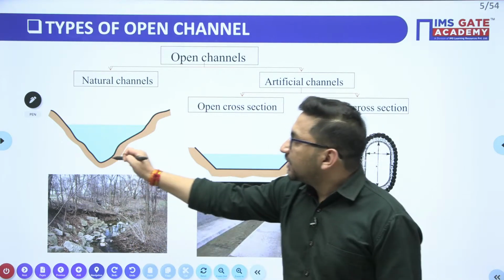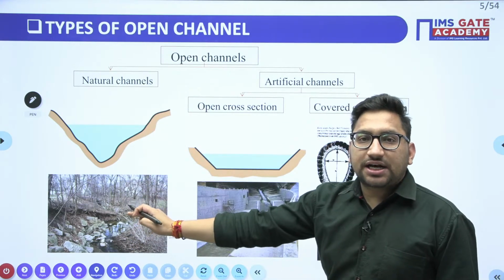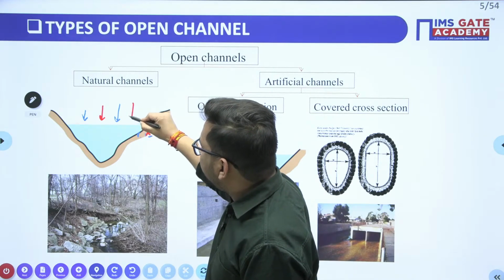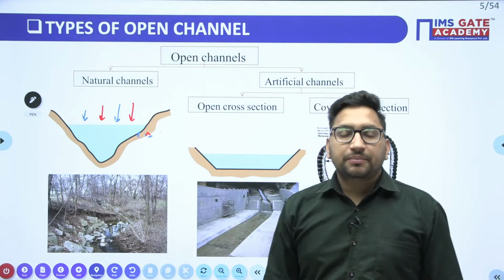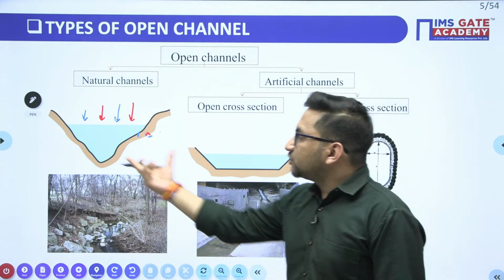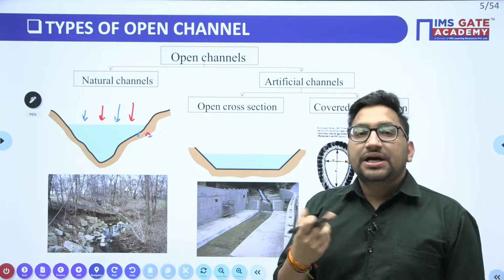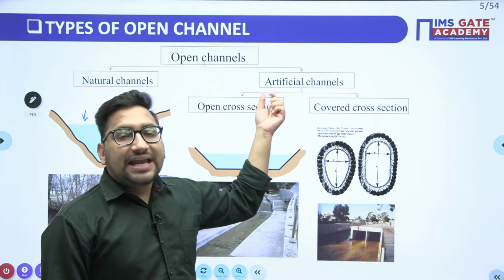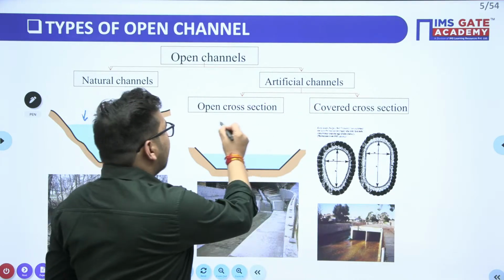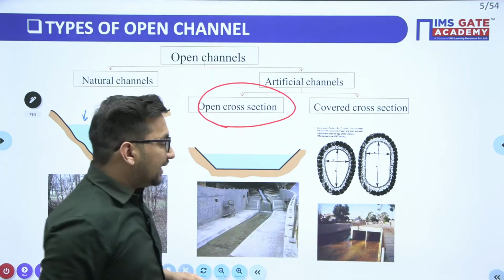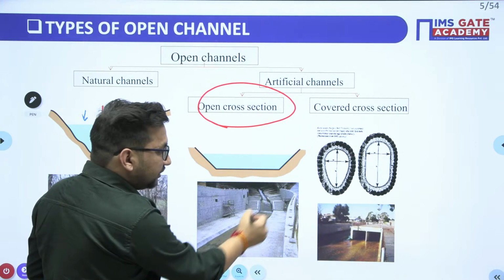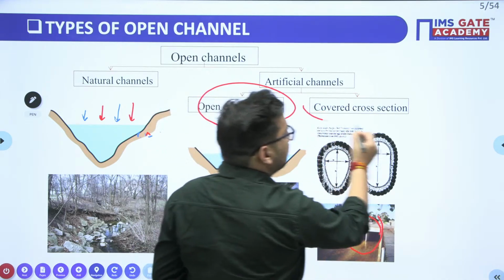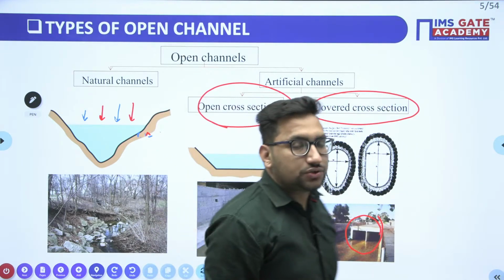Here you can see the schematic diagram of this particular channel. This particular surface is having a constant pressure, that is your atmospheric pressure. So this is also your open channel. Your open channel can also be the artificial channels, right? And in artificial channels, it can either have an open cross section like this, in this particular case, or it can have a closed cross section, or covered cross section also.